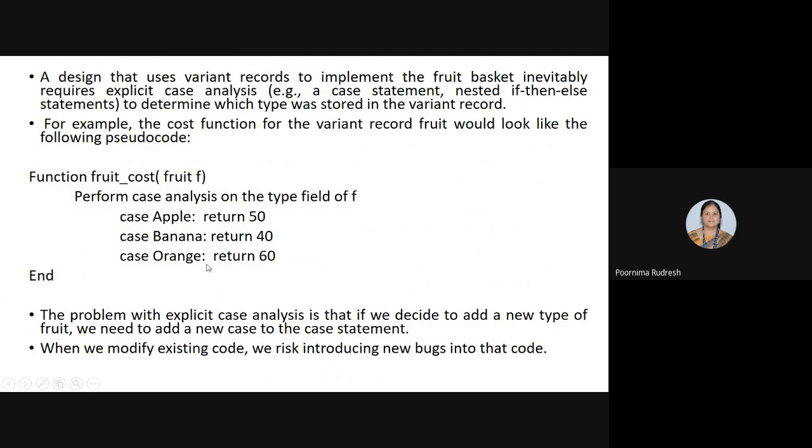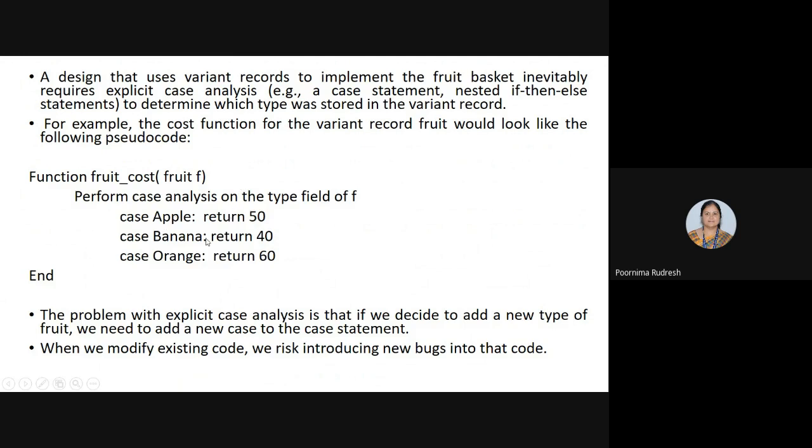Now, the cost function for the variant record fruit will be like this. The pseudocode is like this. Function fruit cost: we are calculating the cost of the fruit for the given type of fruit. By using the fruit here, we identify the type of the fruit by performing case analysis. Here it returns the cost of fruit F. Okay, F is the type of fruit. If F is apple, so if the type of fruit is apple, then it returns the value 50.